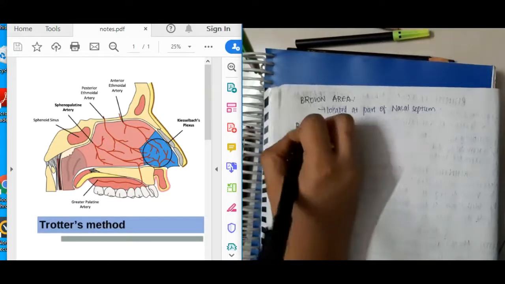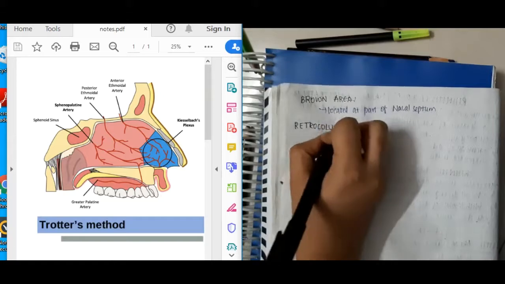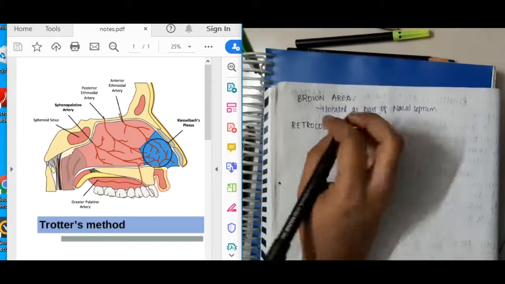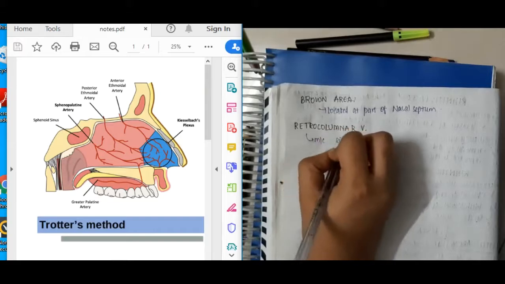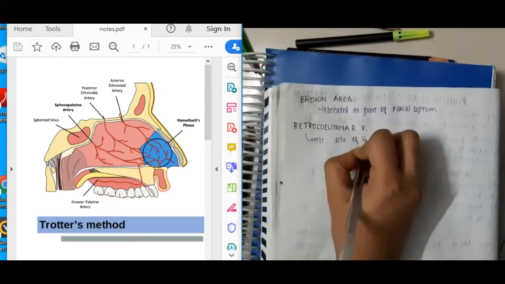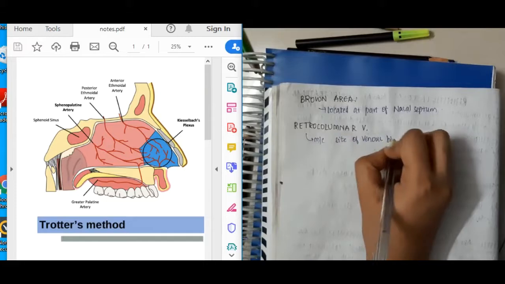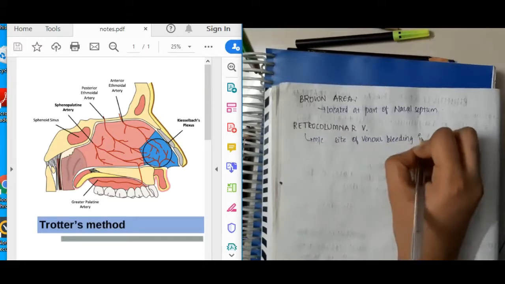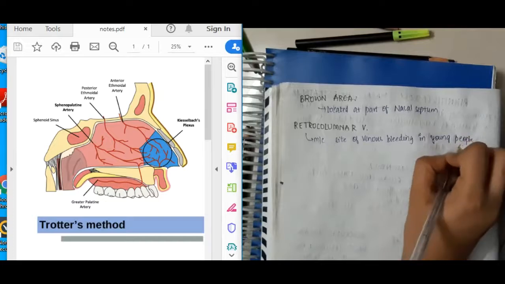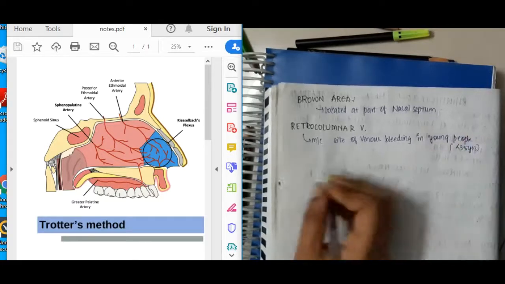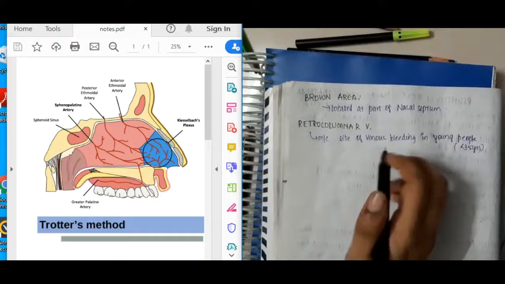This Brown's area is located in a part of the nasal septum. You will also see venular bleeding from the retrocolumnar vein. This retrocolumnar vein is the most common site of bleeding in young people, the age group around 35 years.